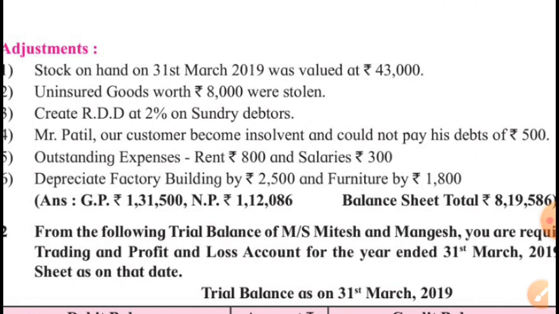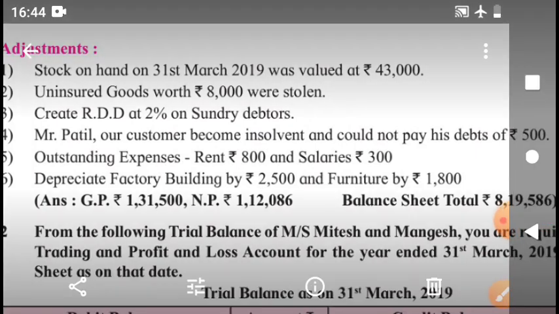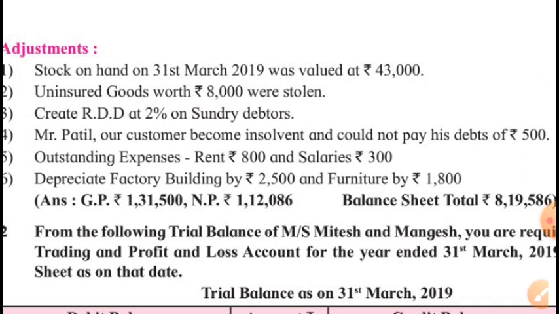Then uninsured goods worth rupees 8,000 were stolen. Uninsured means we are not going to be compensated by the insurance company for this loss. The goods of rupees 8,000 were stolen, lost by theft, so we will not get any compensation. So the whole amount is a loss for the business, rupees 8,000.